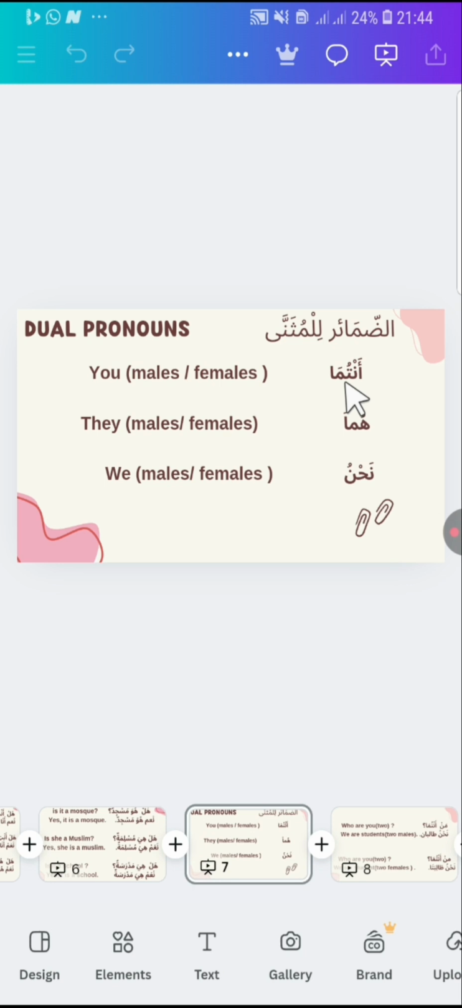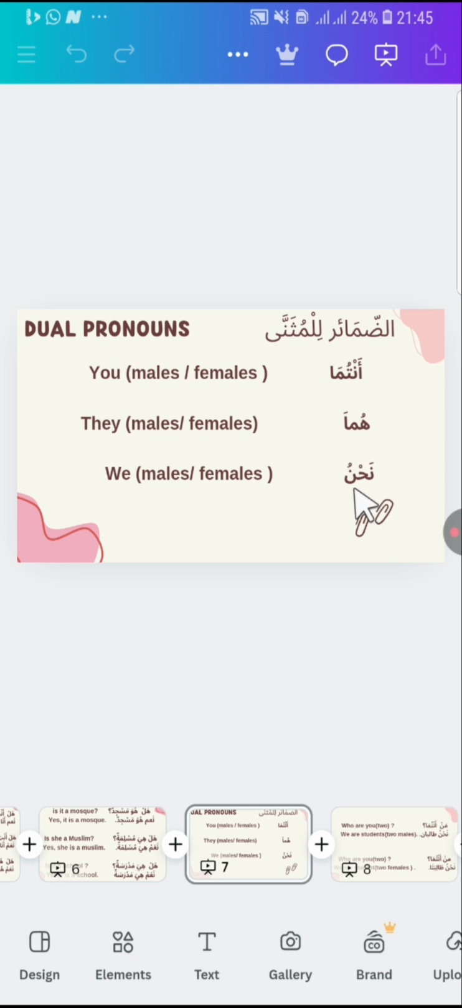Then we have nahnu, which means we. We also use it for two people. We use nahnu for two people or more, two people or three people or more. So it depends. If we are two, for example, and someone asks me a question, ayna antuma, antuma is for two people. Where are you? Then we now say nahnu, we. Nahnu fil masjidi, we are in the mosque. So nahnu is used for both males and females.